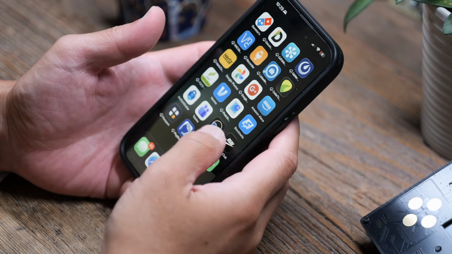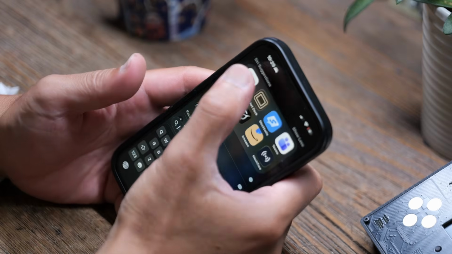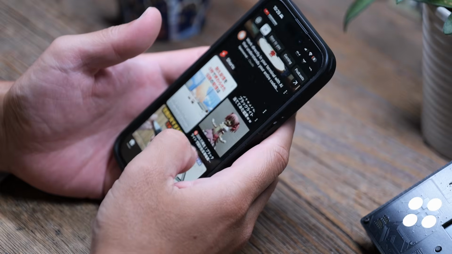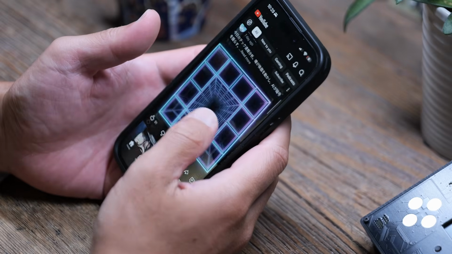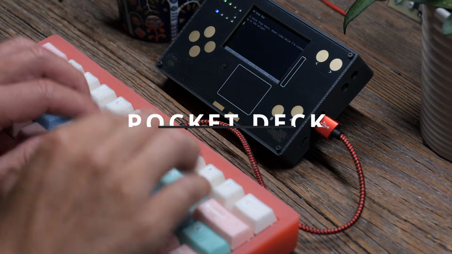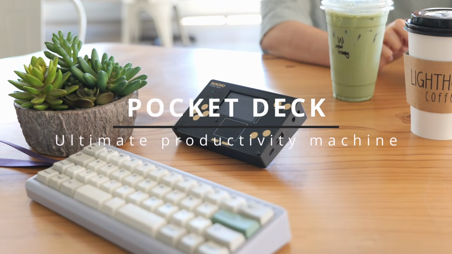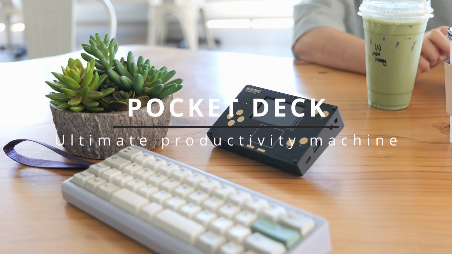These days, our phones are designed to grab our attention with ads, notifications, and endless interruptions. That makes it harder than ever to focus on writing and organizing our daily life. In this video, I'd like to introduce Pocket, a tiny, customizable computer built for everyday productivity and creative tinkering, based